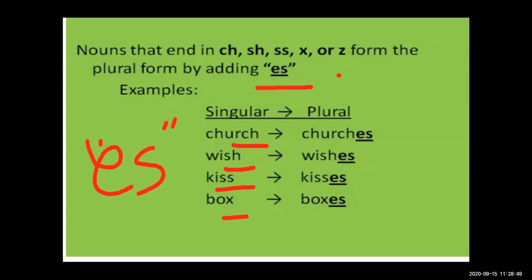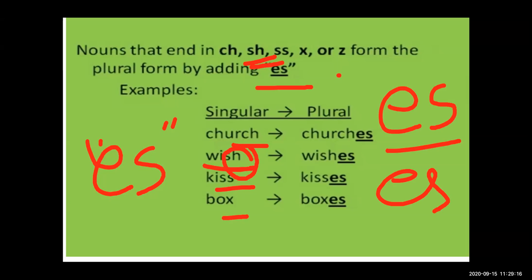Church. At the end there is ch. If we have to make the plural, what will we add? We will add es at the end. So the singular church converts into the plural churches. Wish, sh is there at the end, so we will add es: wishes. Then kiss, kisses. Box, boxes. So by adding es.